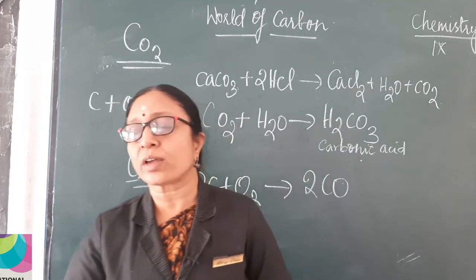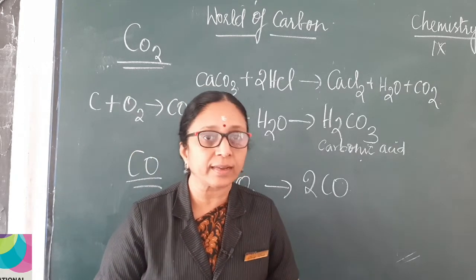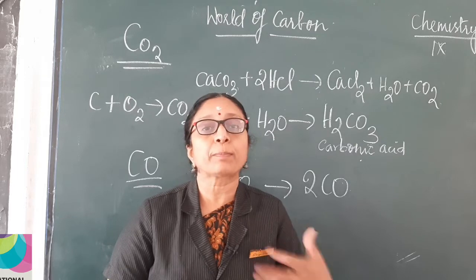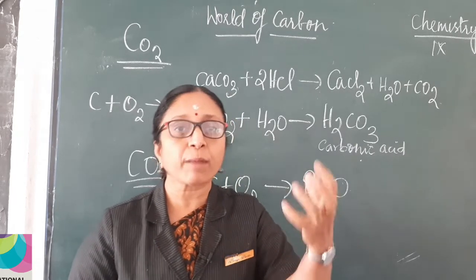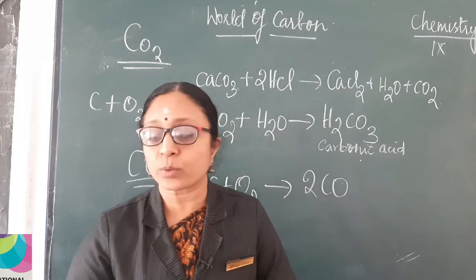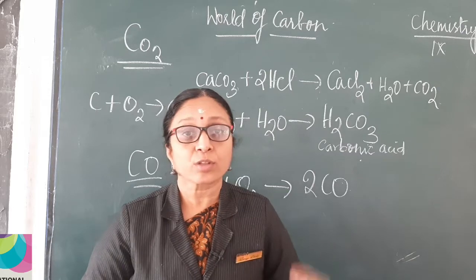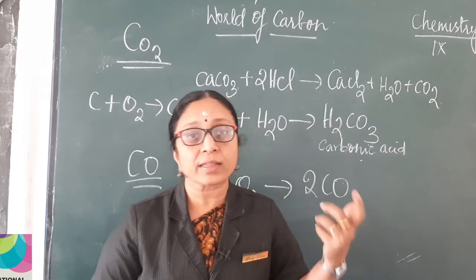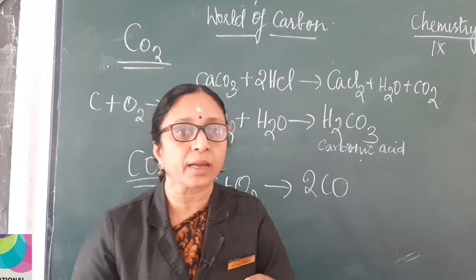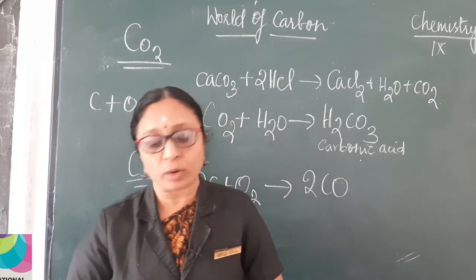And carbon monoxide is also used as a reducing agent in metallurgy. What is metallurgy? We have studied it in 8th standard, right? The preparation of metals from ores. So, here carbon monoxide is used as a reducing agent. Now, we will move to carbonates and bicarbonates. In the previous topic I said that we are going to study some carbonates. So, note down these carbonates, it might come as fill in the blanks or a 1 mark question.